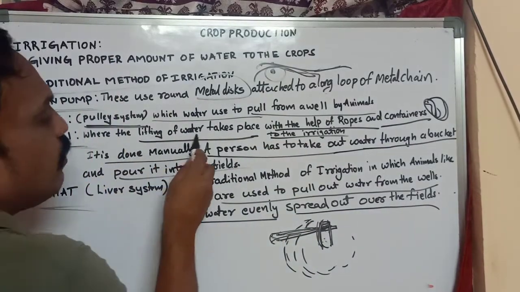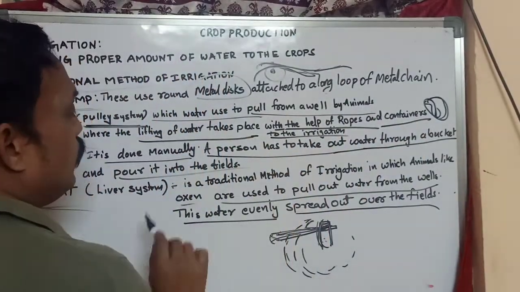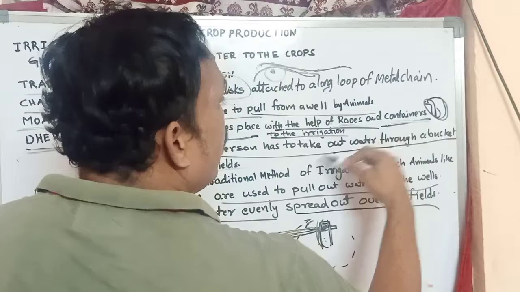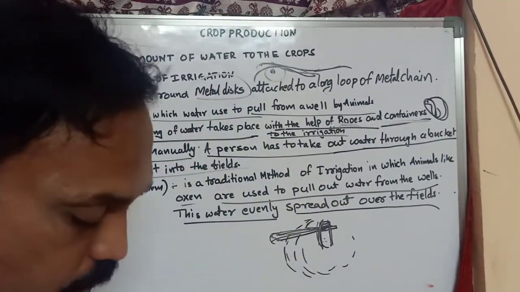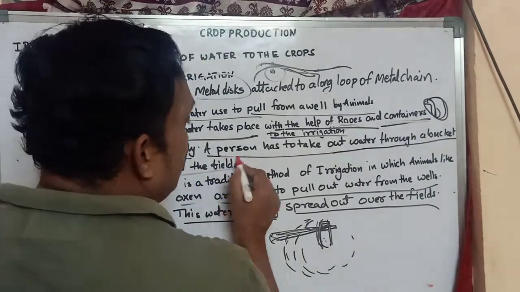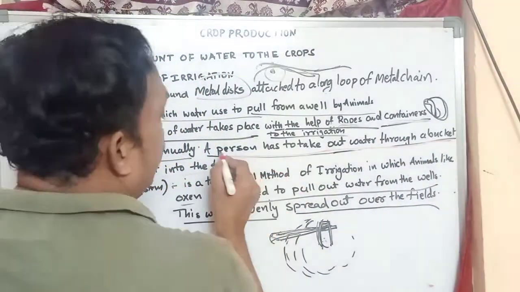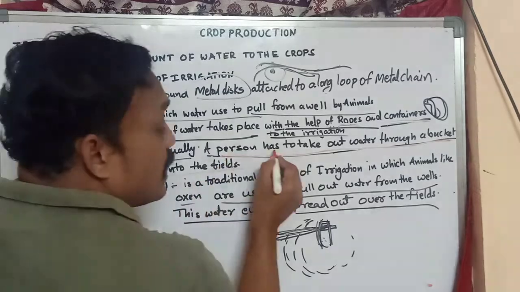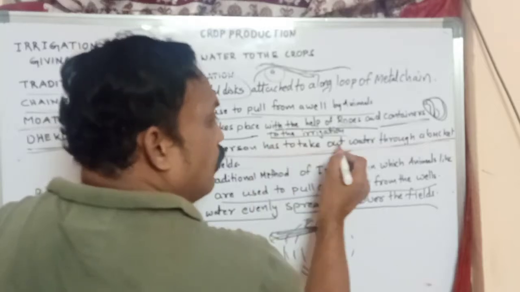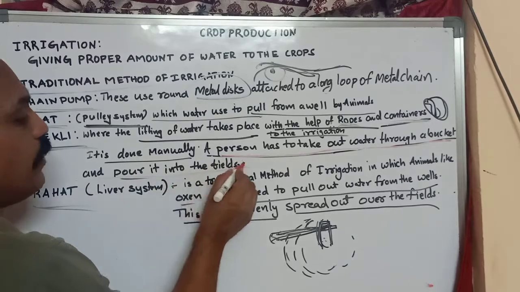And also dhekli, where the lifting of water takes place with the help of ropes and containers for irrigation. It is done manually. A person has to take out water through a bucket and pour it into the fields. In this mode, daily, human beings are required to lift and take out water through a bucket and pour it into the fields.